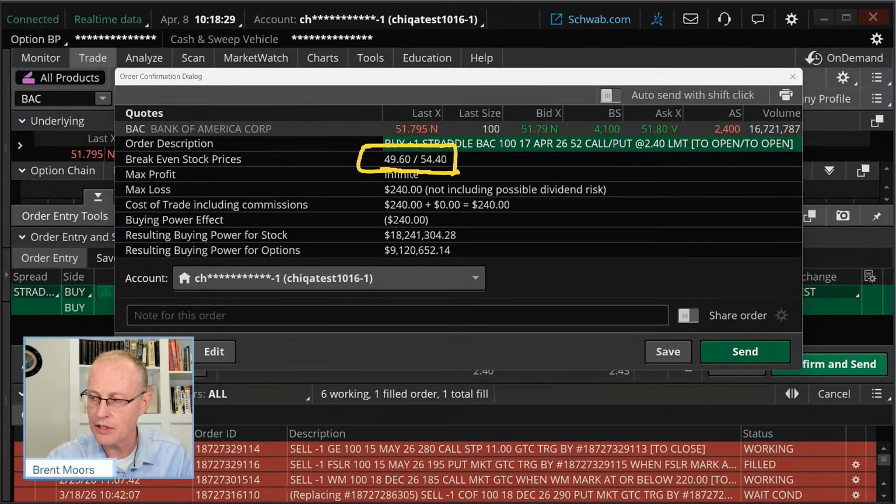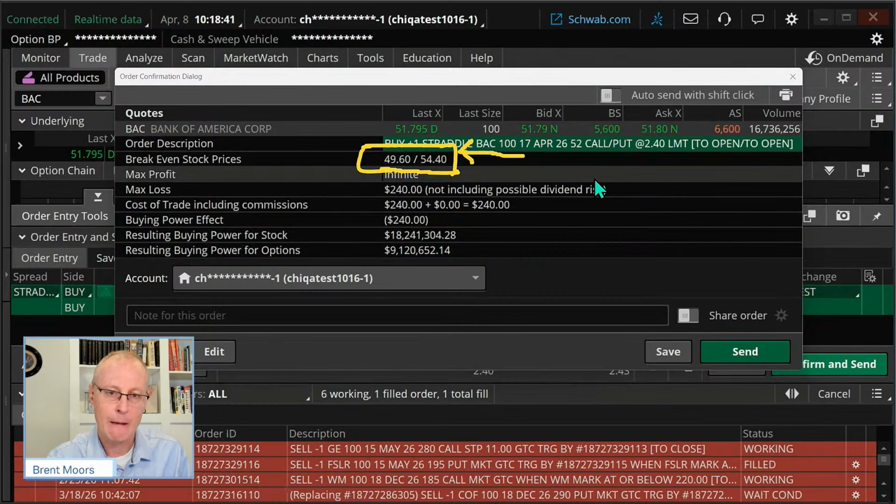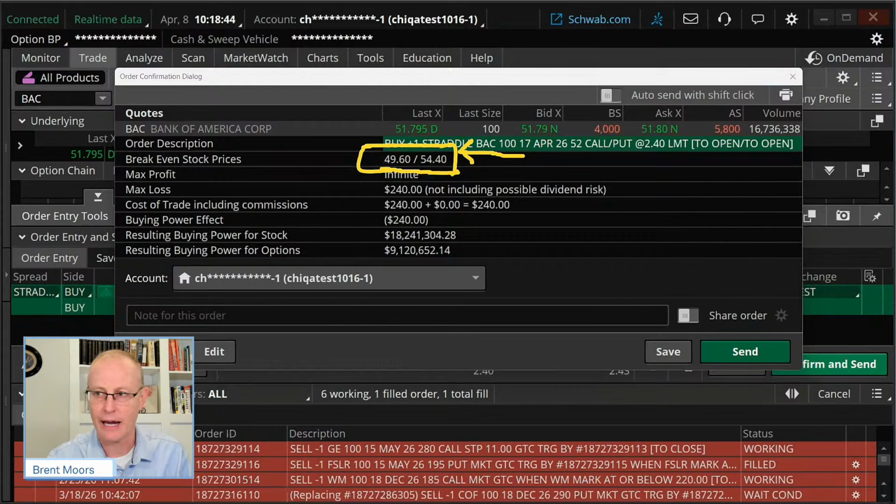But as a target, just on a surface level, if you're just experimenting with this to start, let me suggest, look at this and play with it. Try it out. When I say try it out, I do not mean try it out in real money. I mean try it out on your paper money. You can play around along with me here in your paper money and do this trade if you want.